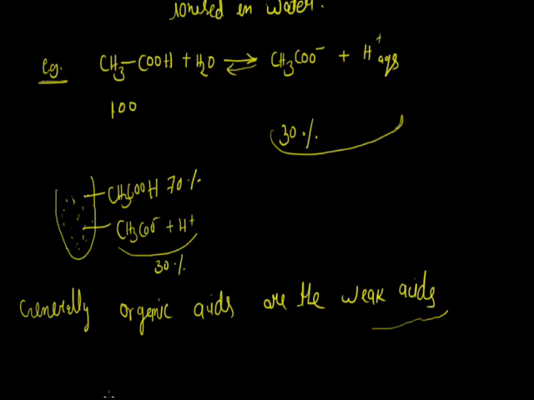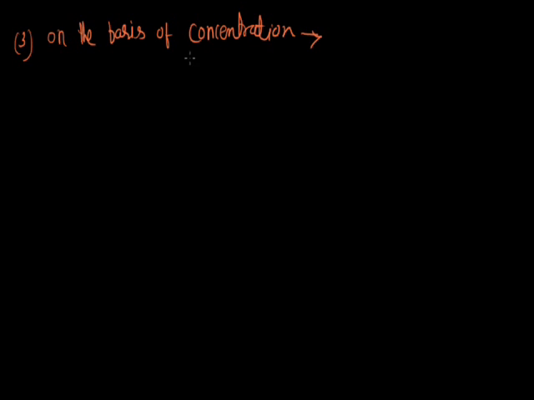Now the third criterion for the classification of acids is on the basis of concentration. You know what the meaning of concentration is. Concentration means a fixed amount of solute present in a fixed amount of solvent. So here, concentration means the amount of acid that is present in water.